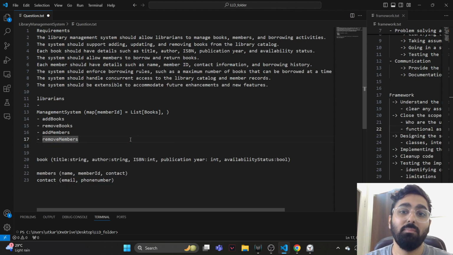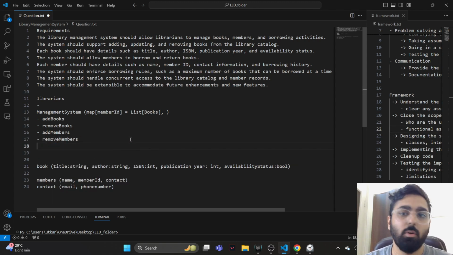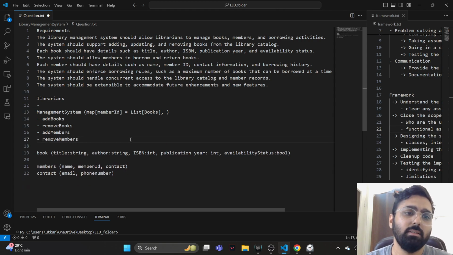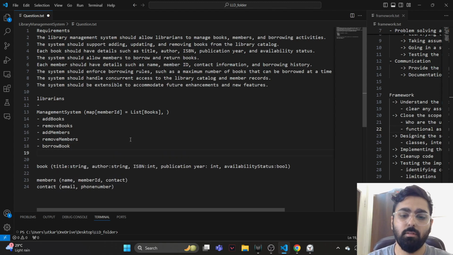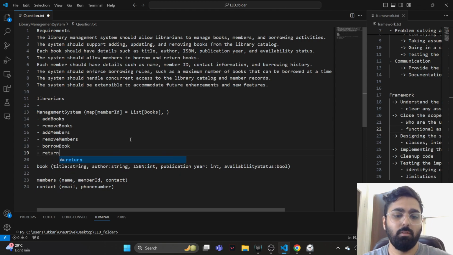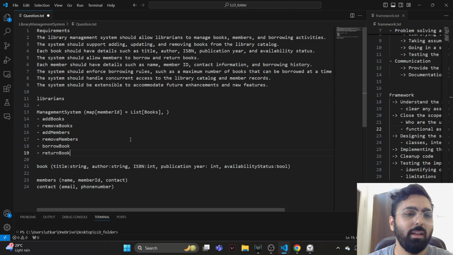It just mentions manage books and members, and borrowing activities: borrow book, and probably return book. So from what I can understand, this is at a high level what the management system should do.